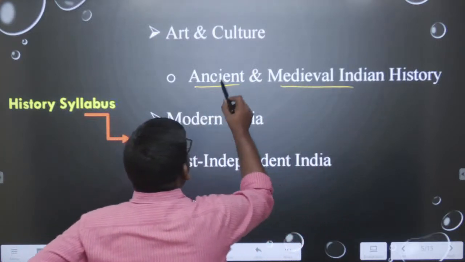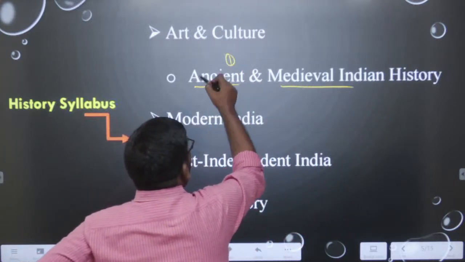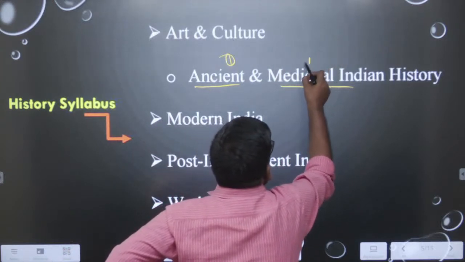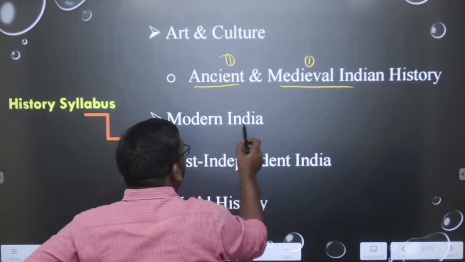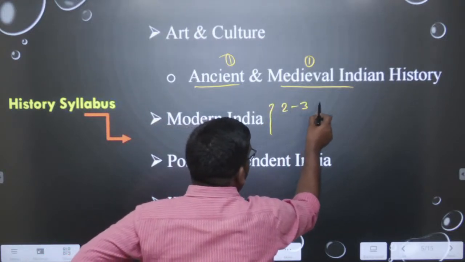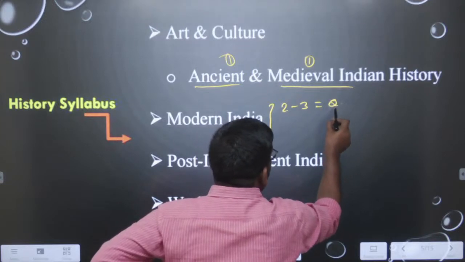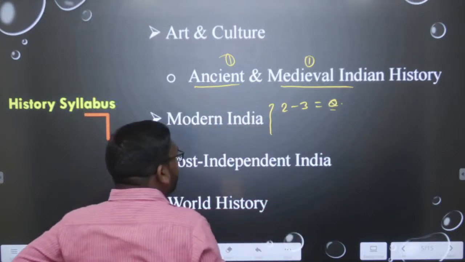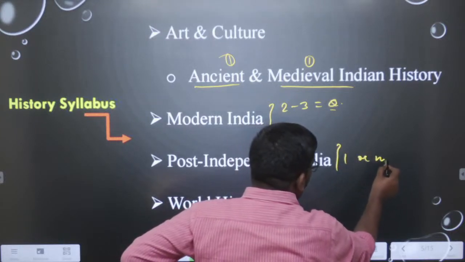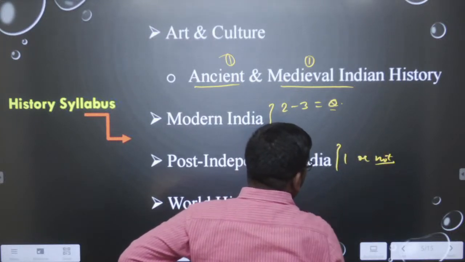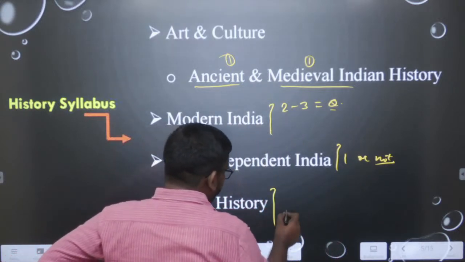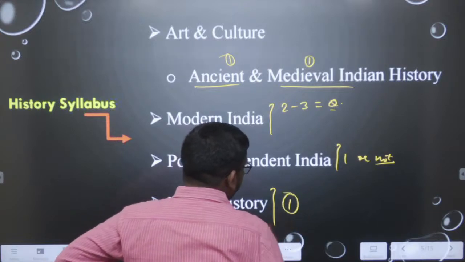Sometimes one question is asked from ancient India and one from medieval India, then about 2 to 3 questions are asked from modern India, and then sometimes they ask one question or even no questions from post-independent India, and from world history they generally ask one question, and sometimes they do not ask.